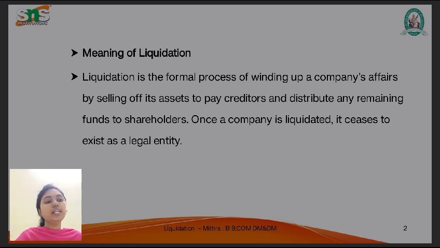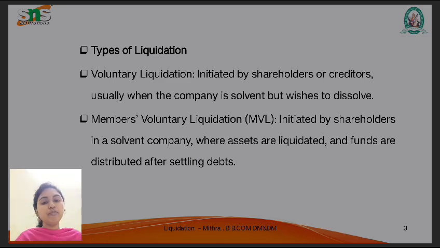What is liquidation? The next thing is types of liquidation. There are two types: voluntary liquidation and members' voluntary liquidation. The first is voluntary liquidation, initiated by shareholders or creditors, usually when the company is solvent but wishes to dissolve. In voluntary liquidation, a person voluntarily dissolves the firm, and apart from many other reasons, a voluntary winding up of the company takes place.